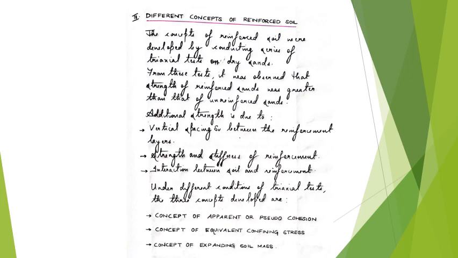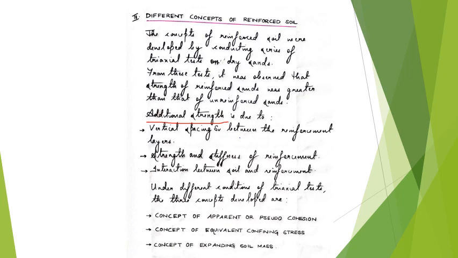The improvement in strength of the reinforced soil can be due to the vertical spacing between the reinforcement layers, the strength and stiffness of reinforcement, and the interaction between soil and reinforcement. These three factors govern the improvement in strength in reinforced soil.